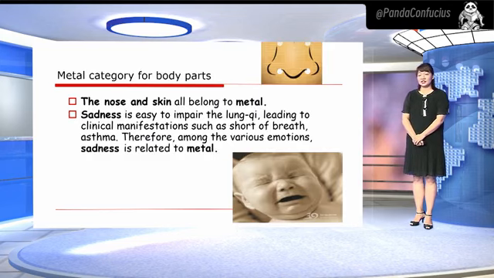The nose and the skin all belong to metal because the condition of the lungs can be reflected in the nose, and the lungs control the skin through the meridians. Sadness easily impairs the lungs qi, leading to clinical manifestations such as shortness of breath and asthma. Therefore, among the various emotions, sadness is related to metal.